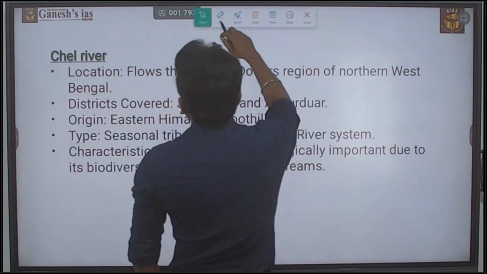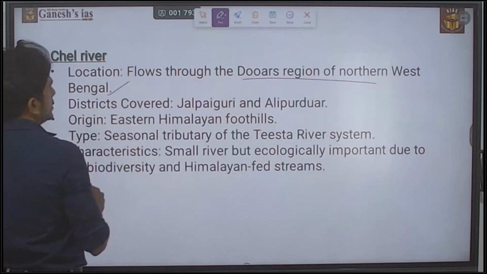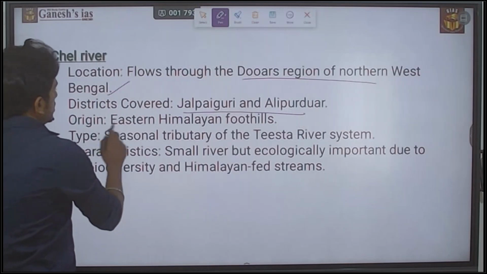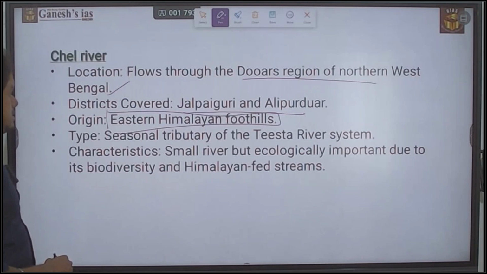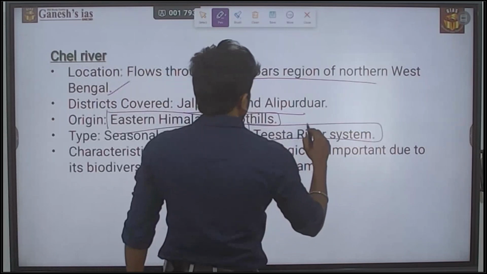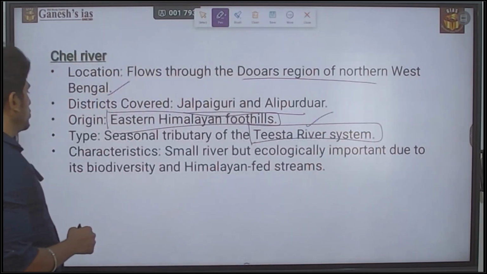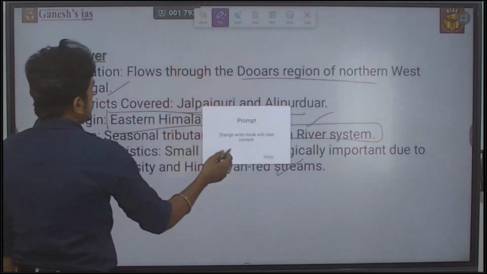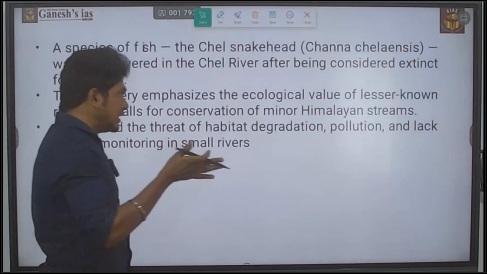It flows through the Dooars region of northern West Bengal. The districts covered are Jalpaiguri and Alipurduar. It originates in the eastern Himalayan foothills. It is a seasonal tributary of the Tista River. It is a small river but ecologically important due to its biodiversity and as a Himalayan foothill stream. So they may ask any question related to the Sel River. It belongs to West Bengal and is a tributary of the Tista River.